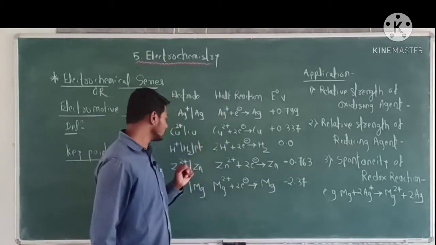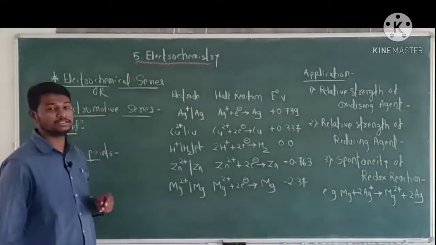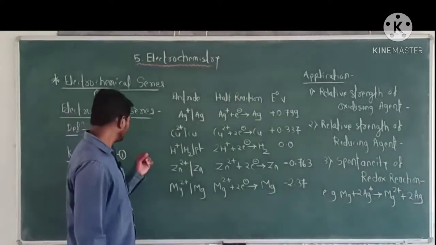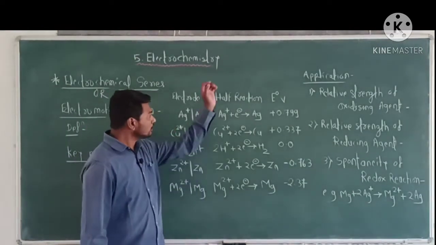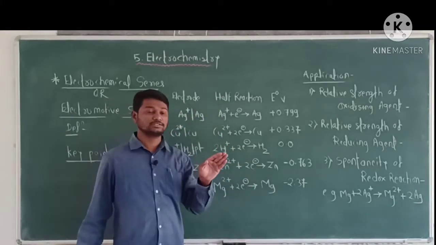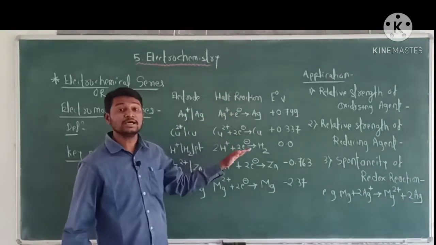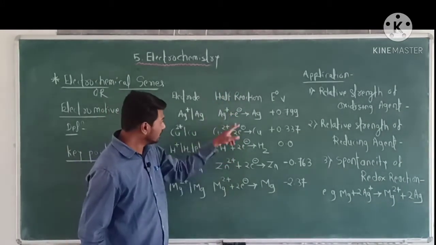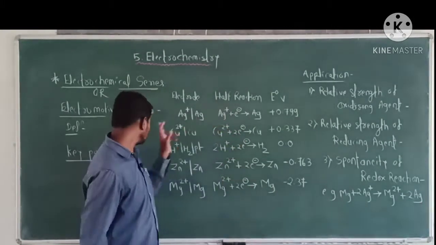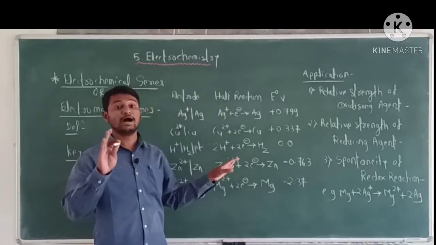Now the key points of the electrochemical series. The first key point is that the half reactions are written as reduction half reactions. All are reduction reactions.